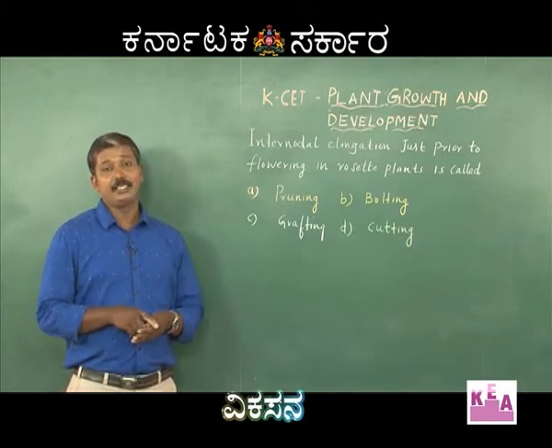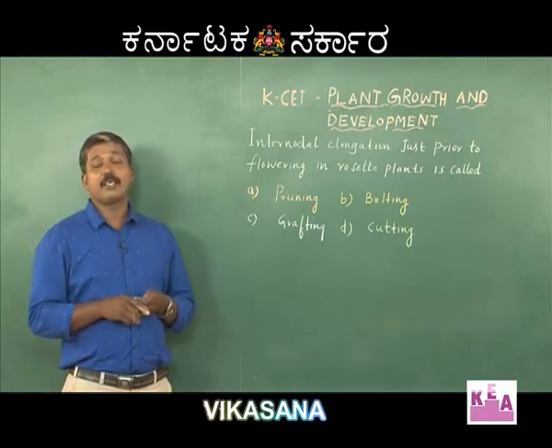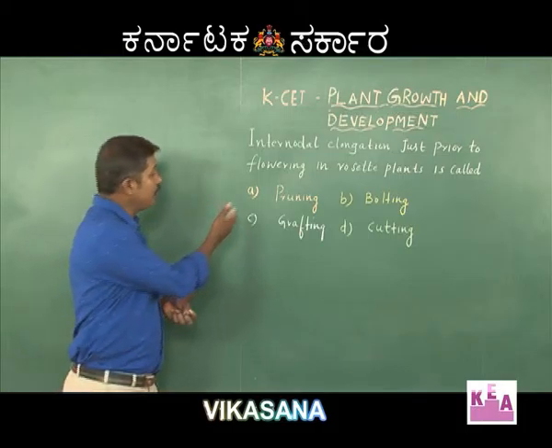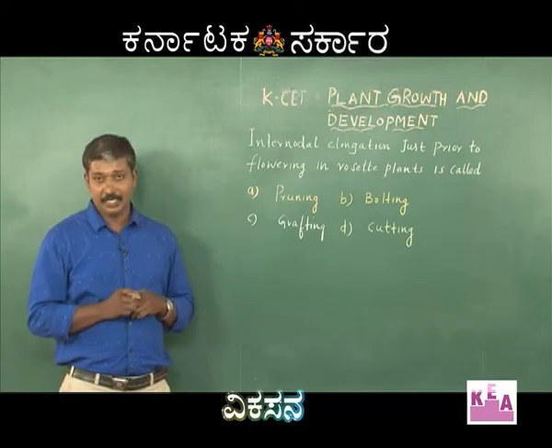Pruning is the decapitation of shoot apex or removal of the terminal part of the plant. When shoot tips are cut, it helps in growth of lateral branches. To overcome the apical dominance, we can do pruning in plants, which increases the bushy nature of the plant.